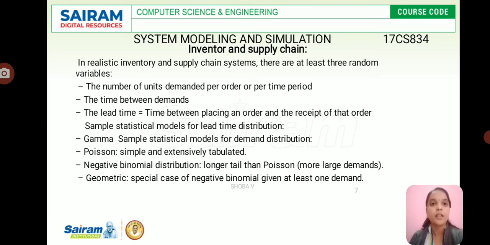In inventory and supply chain systems, we have at least three random variables: the number of units demanded per order or per time period, the time between demands, and the lead time, which is the time between placing an order and receipt of the order. Sample statistical models for demand distribution are Poisson, simple and extensively tabulated; negative binomial distribution, with a longer tail than Poisson; and geometric, a special case of negative binomial given at least one demand. So these are the models for inventory and supply chain.